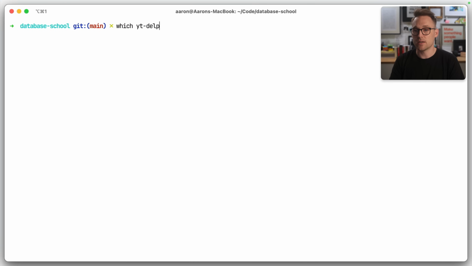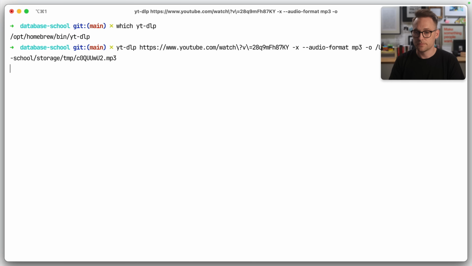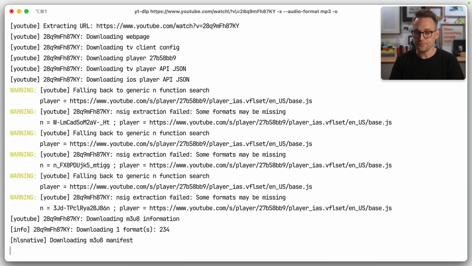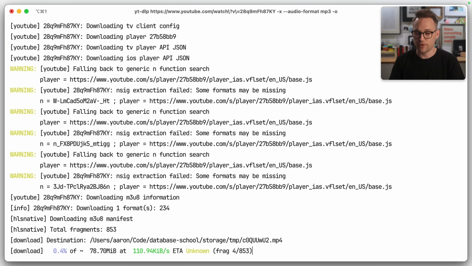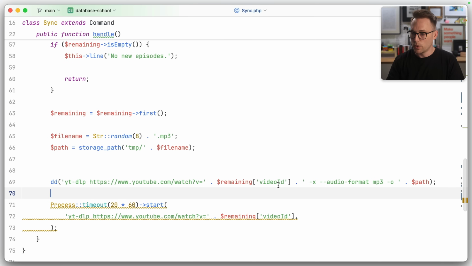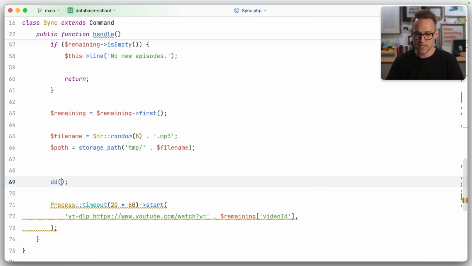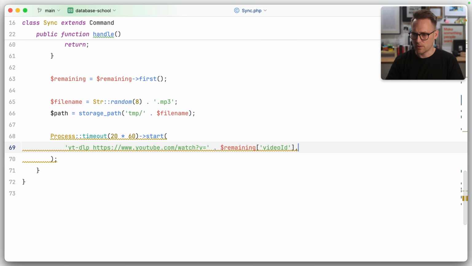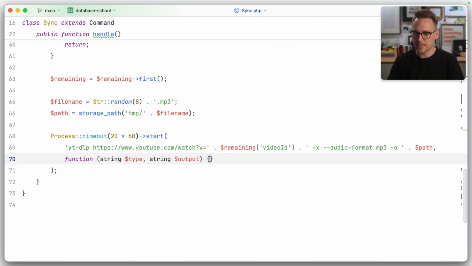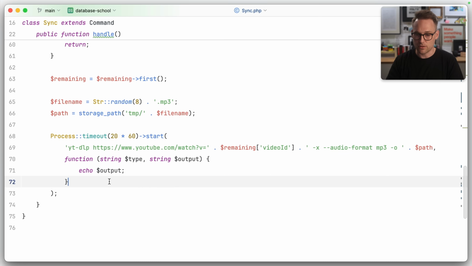So which yt-dlp do I, good, I do have that from Homebrew. So if I run that, cool. It looks like it's trying a bunch of different formats, and there we go. It looks like it's going to take about 30 seconds to download. I won't make you watch that. We're going to come back over here, and we're going to take this command, and we're going to put it there. And you can pass a second parameter here, and this is either, I think, out or error. I think there's two strings, out or error, and this is the actual output from down here.